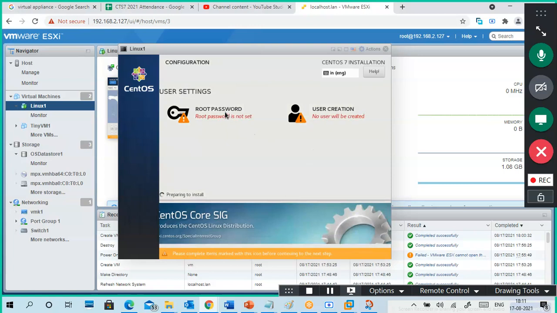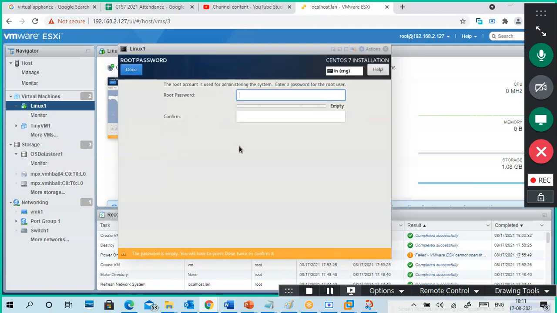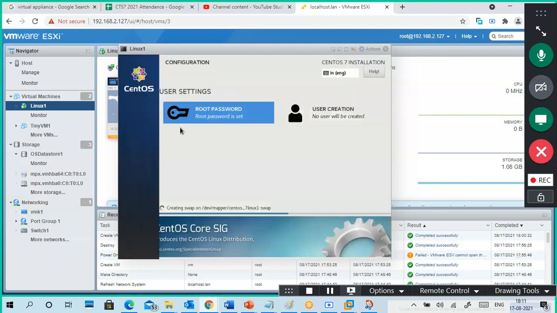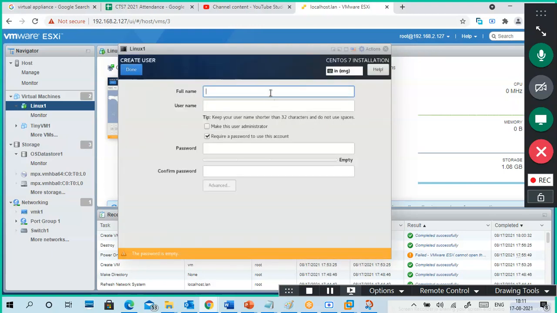Begin installation. Root password. All root passwords are the same, otherwise we will get confused. Done, two times. Create a user, student. I put a different name on it, 7student1. Okay. And the password is the same as the username, 7student1.